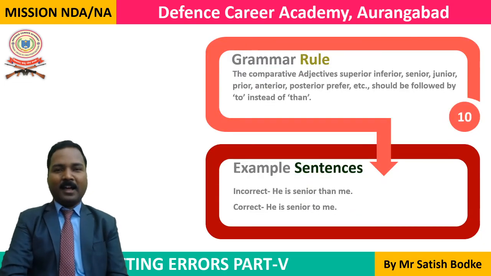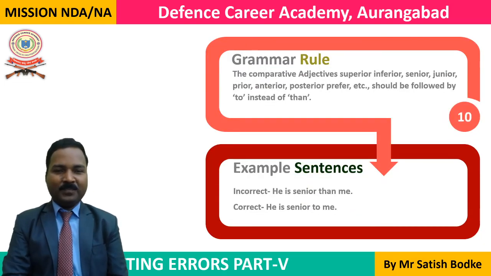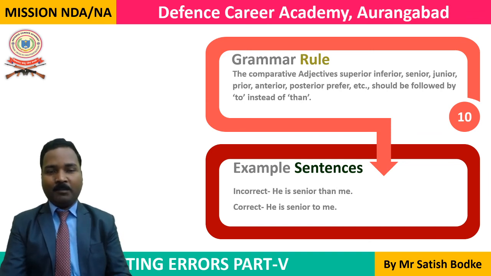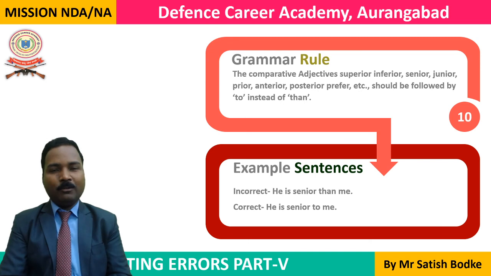This is the last rule in today's session. There are some typical comparative adjectives with which we don't use the word than. Sometimes we say he is superior than me, he is inferior than me, prior than. We don't use the word than before these typical comparatives.